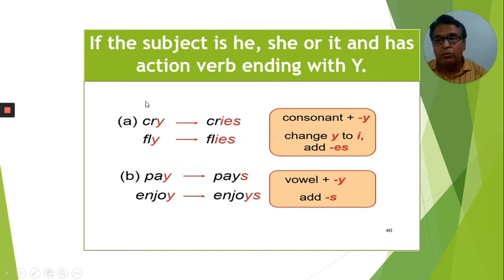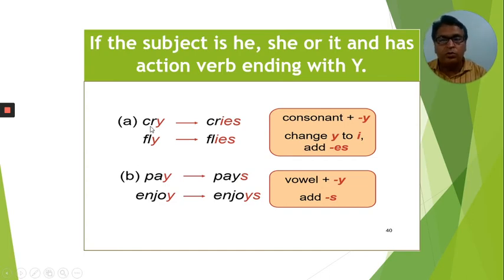Taking one more note into consideration: if the subject is he, she, or it, and the action verb ends with y, and the y is preceded by a consonant, here you can see the last alphabet is y and the consonant is r.